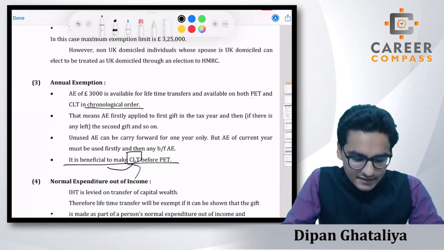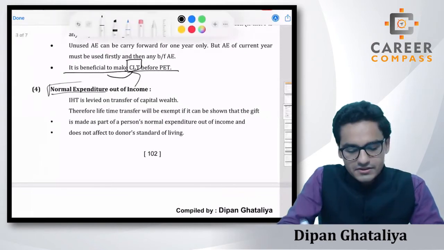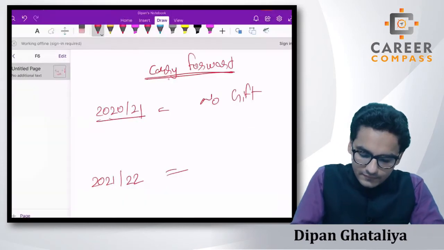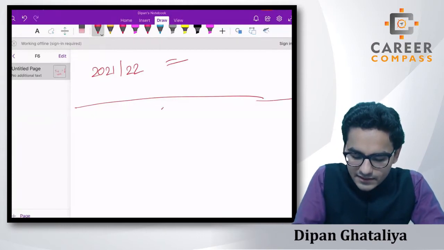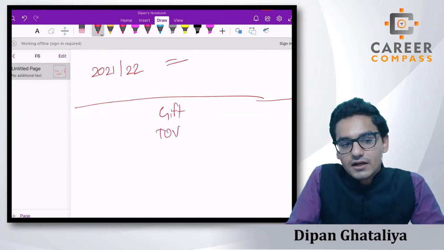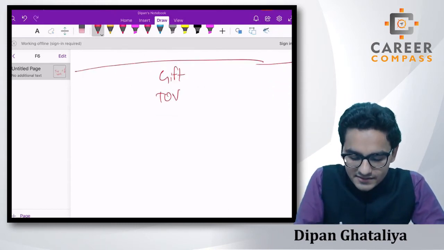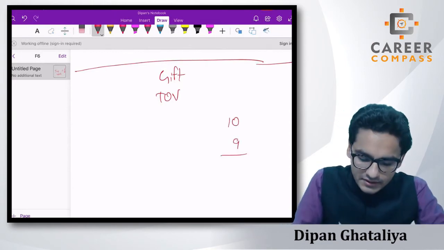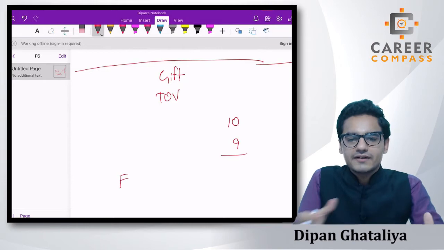Let's move to the next exemption, students, which is normal expenditure out of the income. This exemption is very simple. Students, when we are talking about the gift and the transfer of value, that means the reduction in the estate value of the donor, right? We have also compared that if there is an estate value of 10 million, then you just have 9 million, right? And we have also seen that most of the time IHT will be levied between father and son, father and daughter, mother and son, etc.